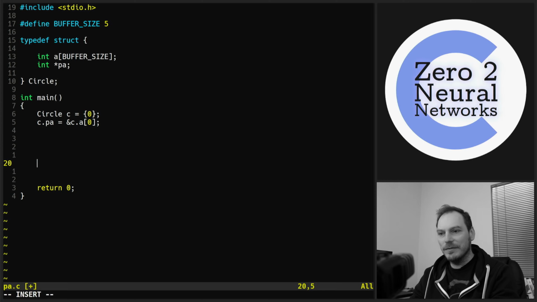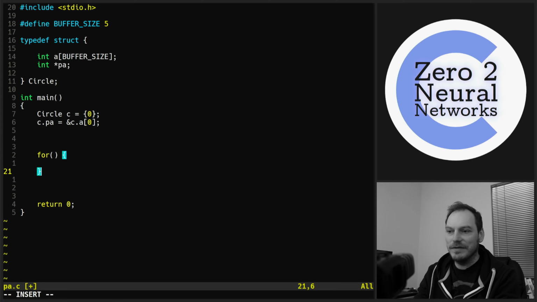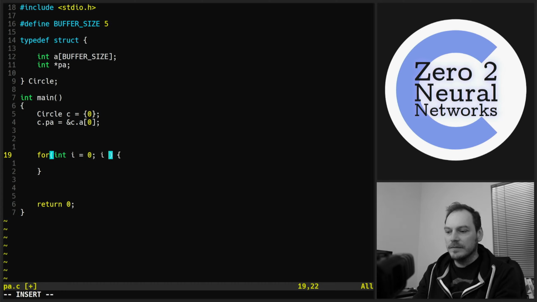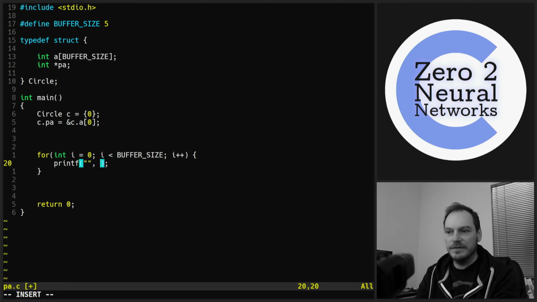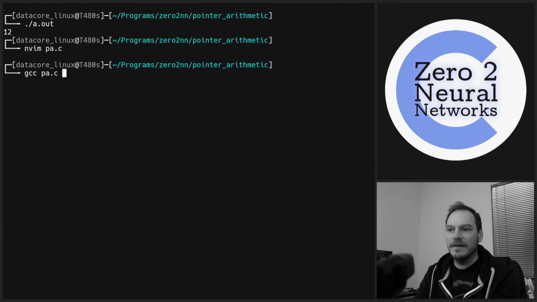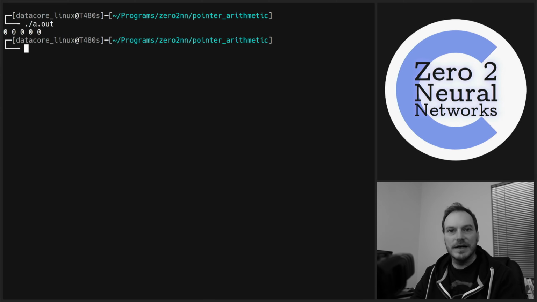And we're going to want to print out our buffer to confirm everything's working, so let's make a loop to do that. i is less than BUFFER_SIZE, i++, and we can just do a regular old subscripting style going through this array. c.a at position i, and I'm going to print out %d. And let's put a space so they're separated. So let's confirm everything's working, and we should just print out a load of zeros.